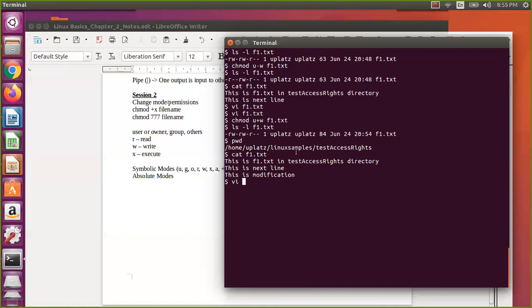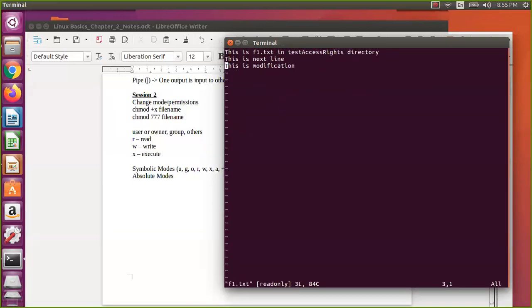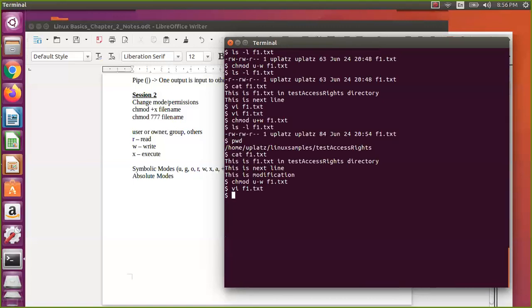So that's what we have seen for write permission, and we can experiment again. I say chmod u-w f1.txt. It is not only writing, deleting also is affected. So I say :w, it will not allow, so I will say quit without saving. Like this I will do, and then I will revert back. Let me cat, it will be the same.